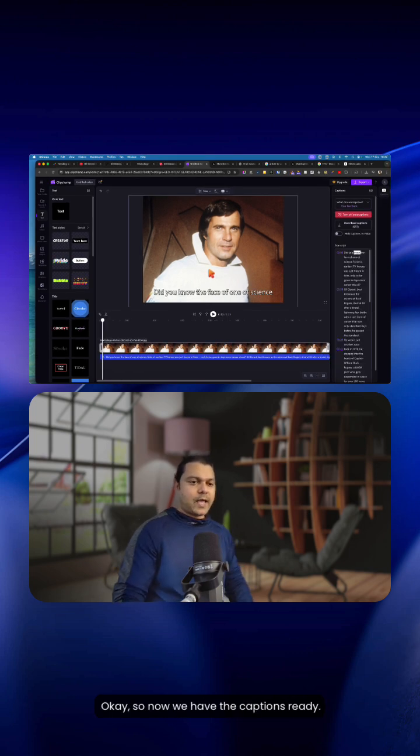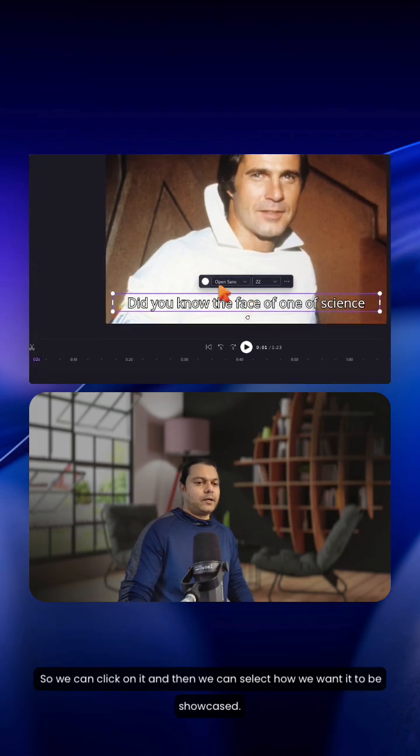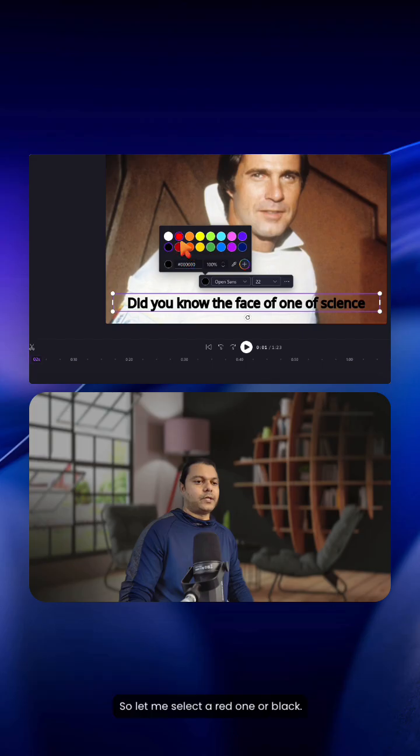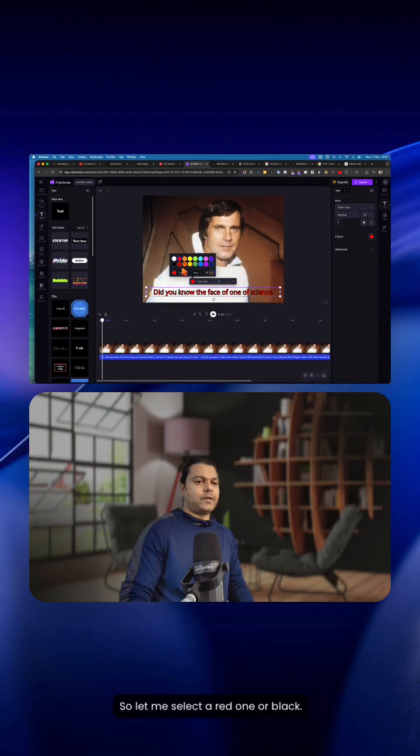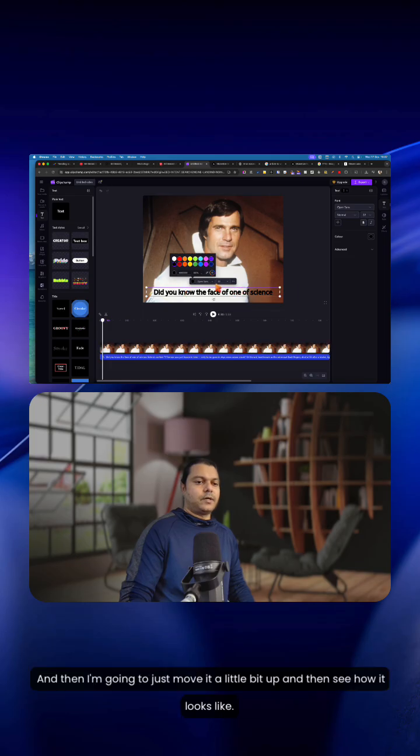Okay, so now we have the captions ready, so we can click on it and then we can select how we want it to be showcased. So let me select red one, or black, looks good to me, and then I'm gonna just move it a little bit up and then see how it looks like.